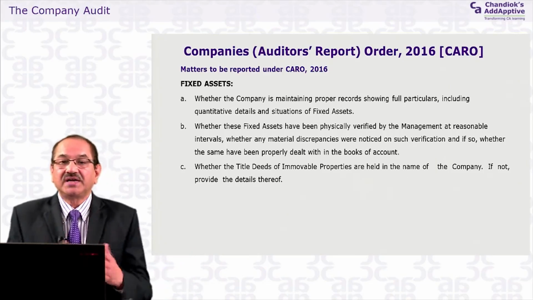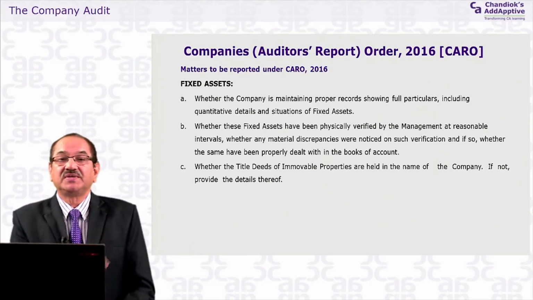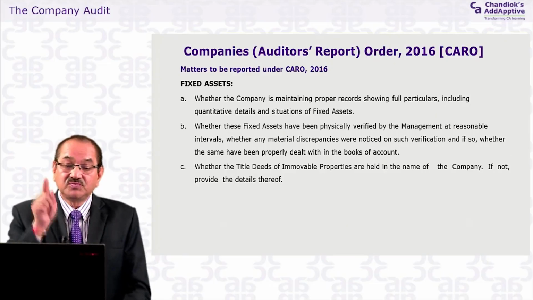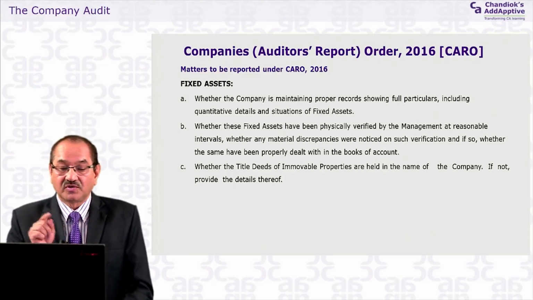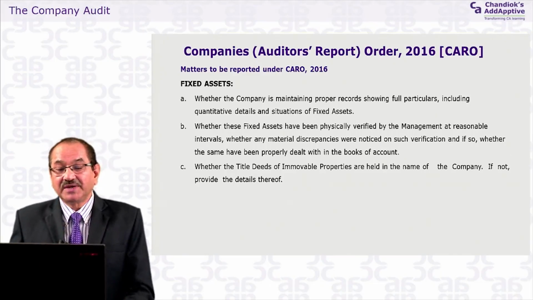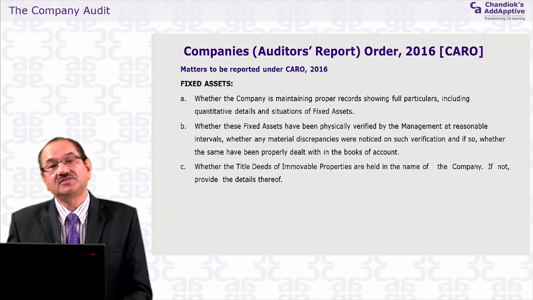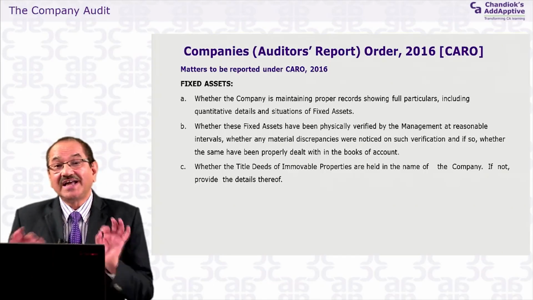But the CARO requires the auditor's confirmation, the auditor's reporting on these specific points, 4 or 3 specific points. And what are those points? Whether the company is maintaining proper records showing full particulars, including quantitative details and situation of fixed assets. The auditor has to report on it.